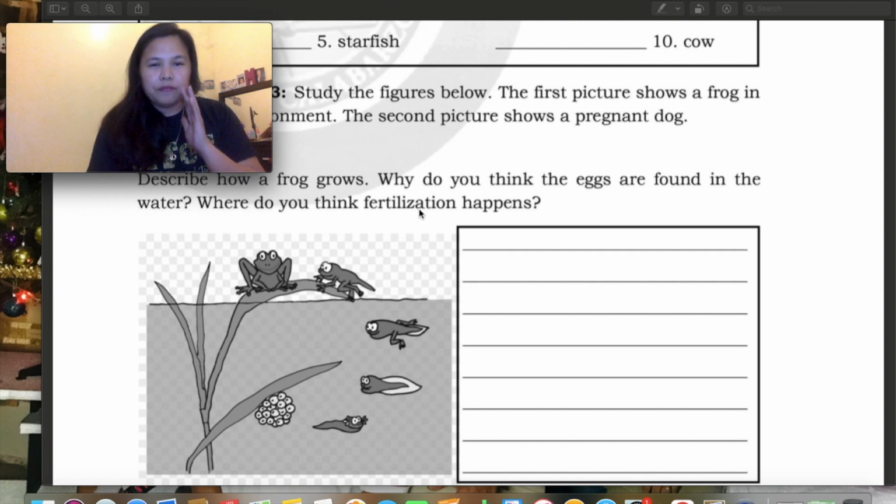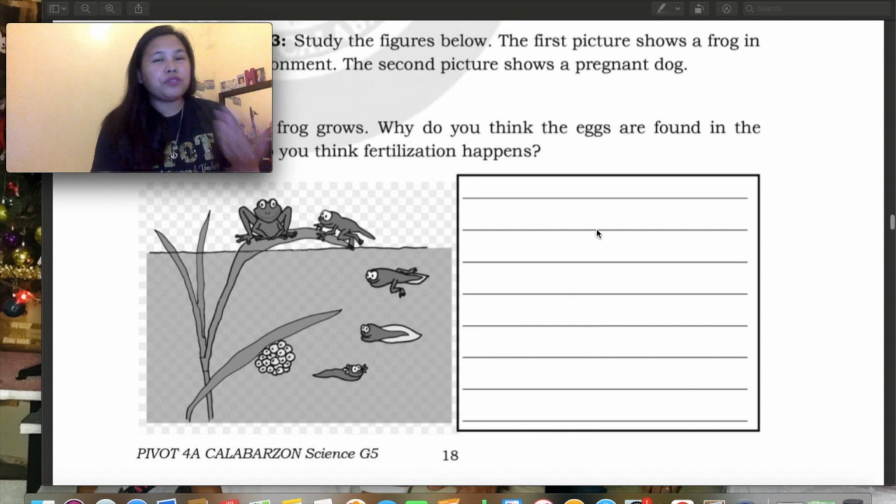So bakit daw yung eggs ay nasa ilalim ng tubig, then unti-unti siyang lumalaki habang through stages. I-include ko din yung link ng animation ng frog life cycle hanggang sa adult na yung frog. Okay, so you have to write your answer in your answer sheet.